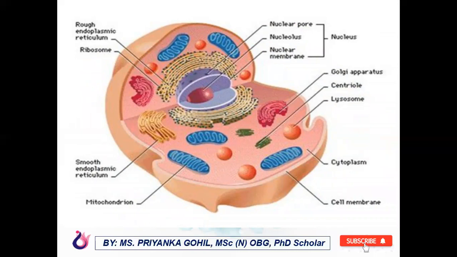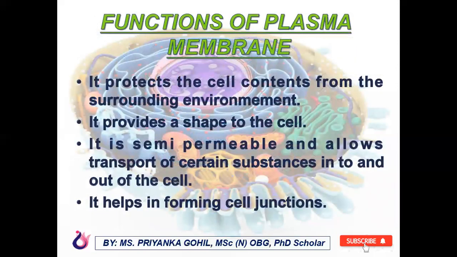It is a thin, elastic, semi-permeable membrane of 7.5 to 10 nanometer thickness. It is a living membrane and it is made up of phospholipid bilayer that is embedded with proteins. It is a flexible membrane and so it can fold inside or outside. It is made up of 55% of proteins, 25% of phospholipid, 13% of cholesterol, 4% of lipid, and 3% of carbohydrate. Now, functions of this plasma membrane.